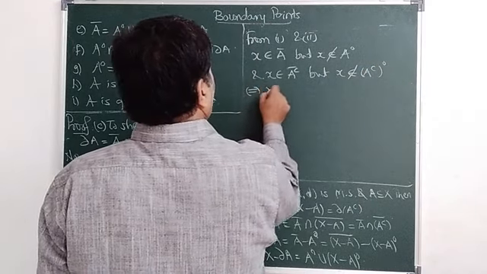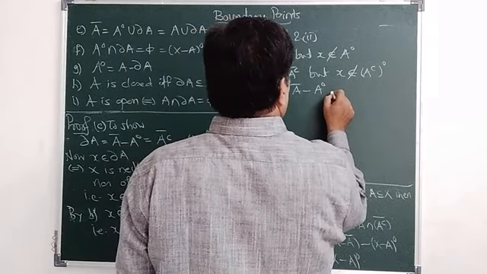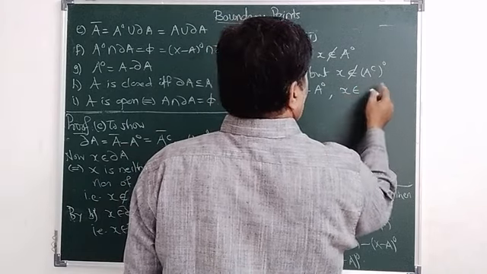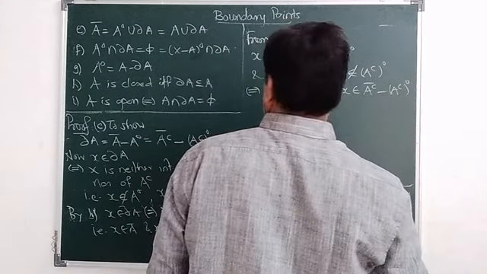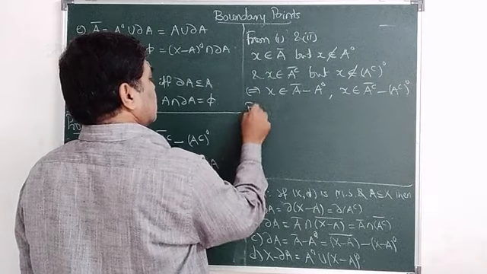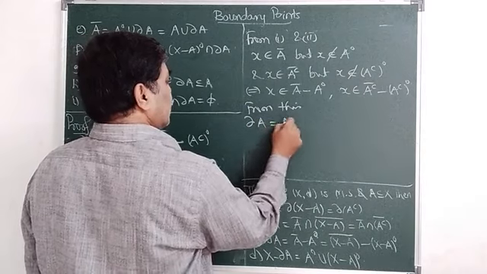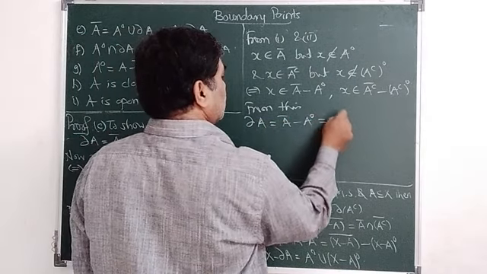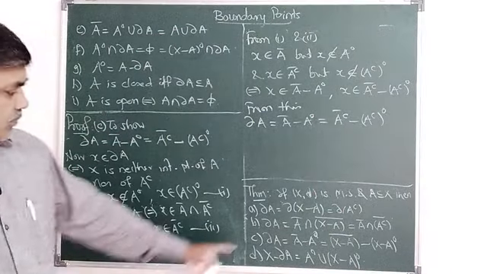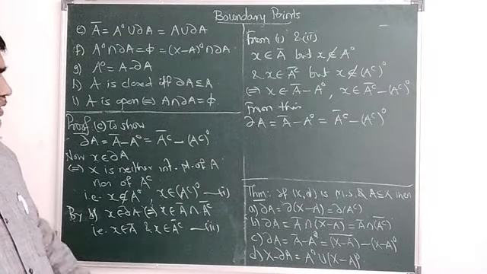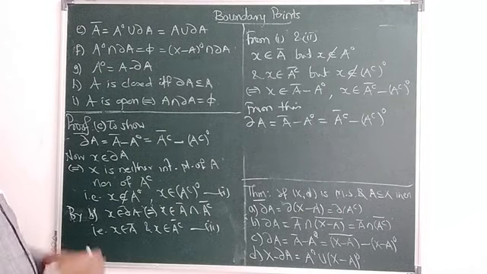So if and only if x belongs to A closure minus A interior and x belongs to A complement closure minus A complement interior. So from this, dabba A is equal to A closure minus A interior, which is equal to A complement closure minus A complement its interior. So this part is proved. Right.